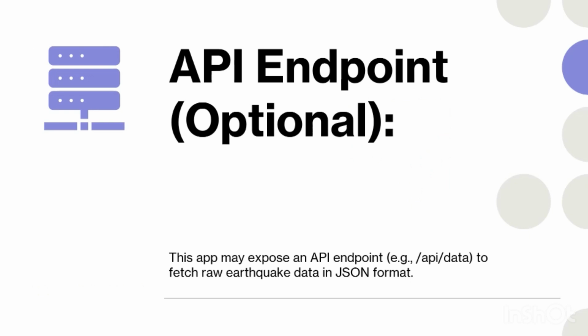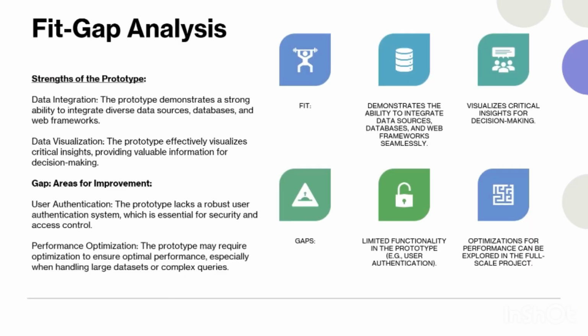API endpoint, which is optional. The web app that we've created exposes an API endpoint to fetch raw earthquake data in JSON.